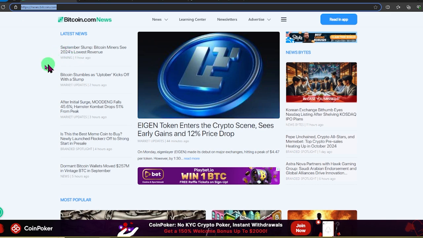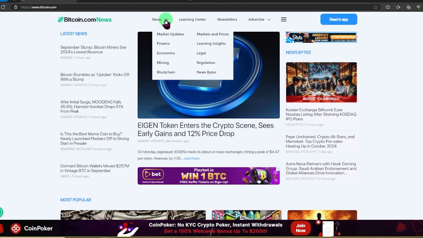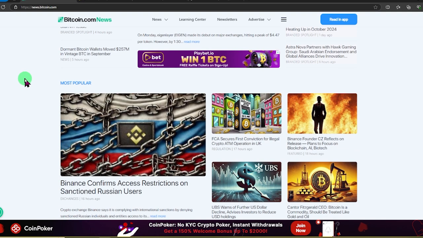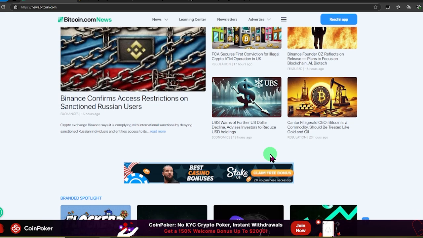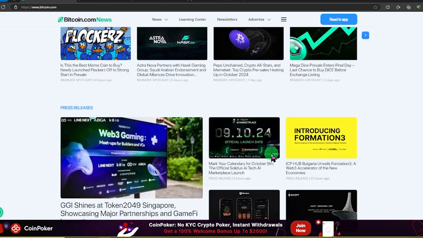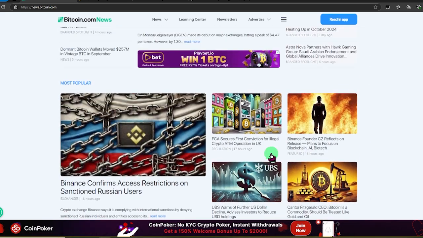Go to bitcoin.com, as we can see right here. We have the latest news, even on the first tab where it says news. We have different categories you can break it up into, finding your news for the most part. You can scroll down. This actually has way more articles and news updates. In my opinion, they're basically just broken down into different categories.